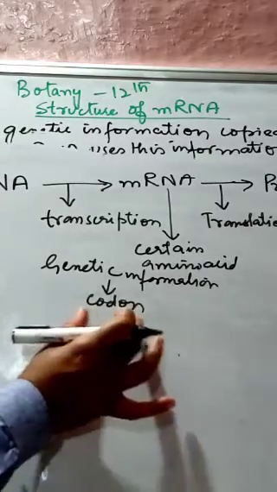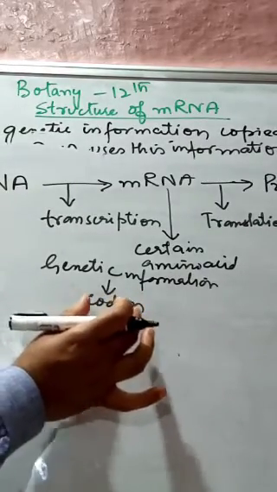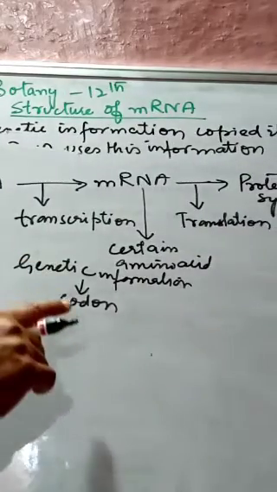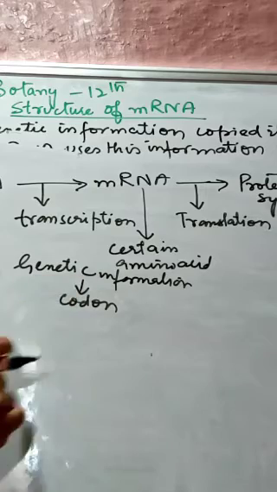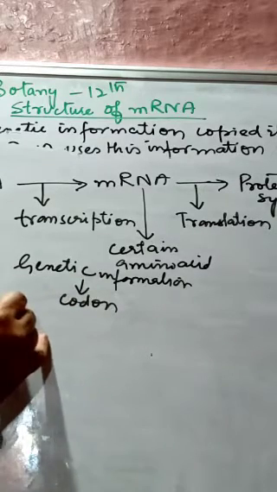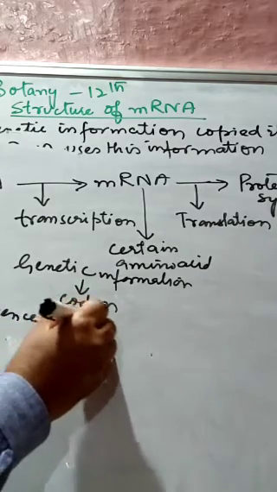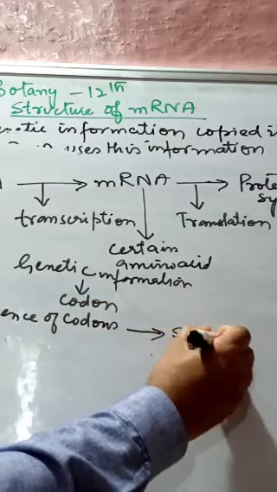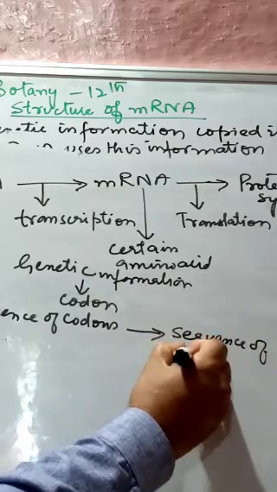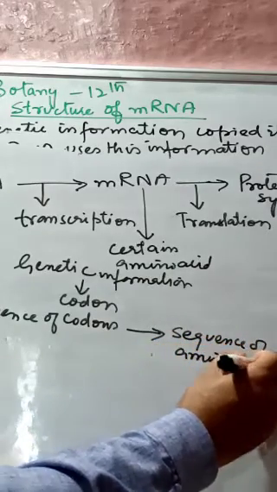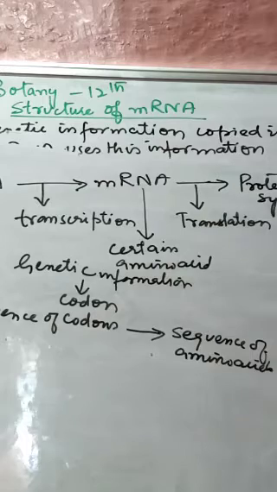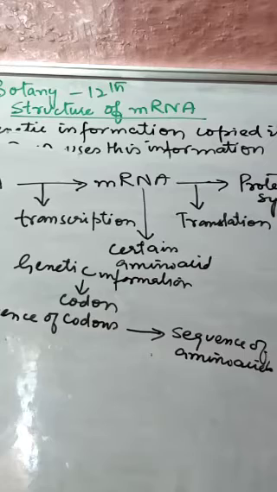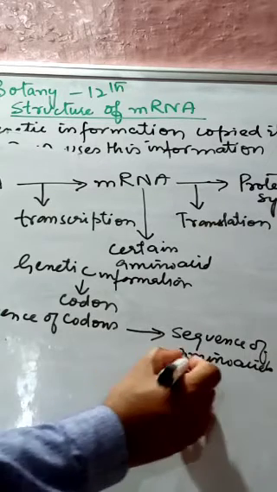Now, the sequence of these codons determines the sequence of the amino acids. So we can write it like this: the sequence of codons gives rise to the sequence of amino acids. So we say the sequence of codons determines the sequence of amino acids in a protein chain.